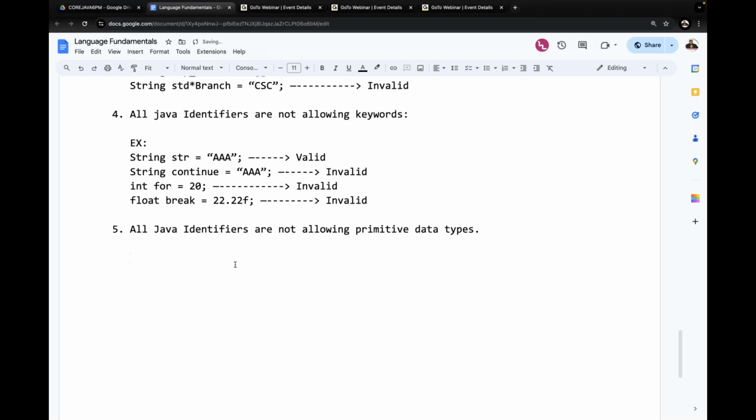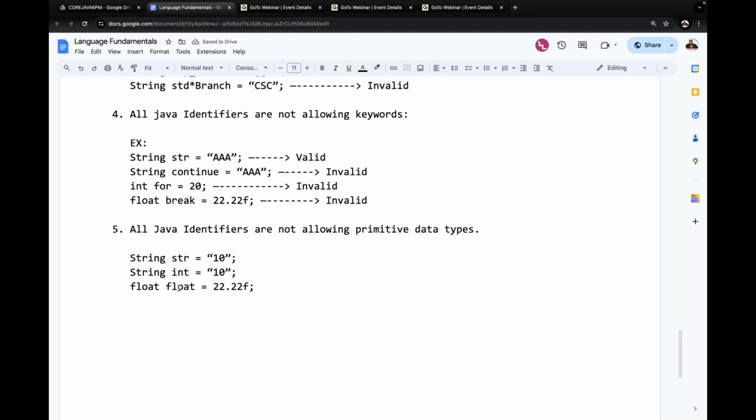Now the first question we were asked: string int is equal to double quotation 10. Before that, string str is equal to double quotation 10. It's okay. String int is equal to double quotation, here int is a primitive data type. Then next, float float is equal to 22.22f.